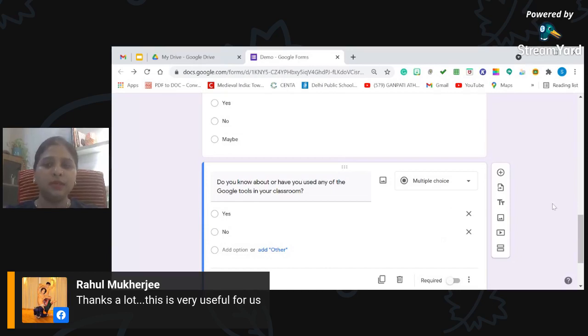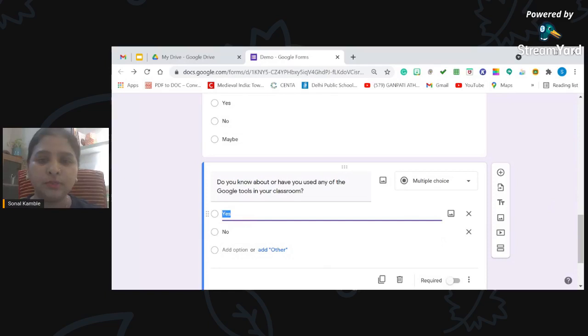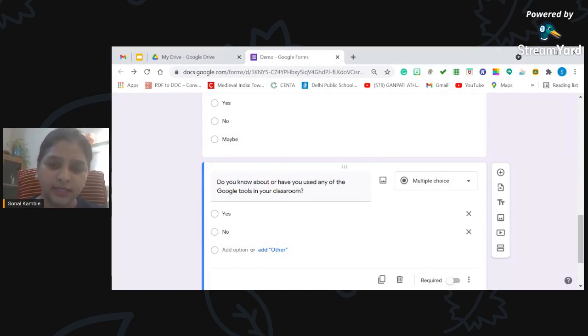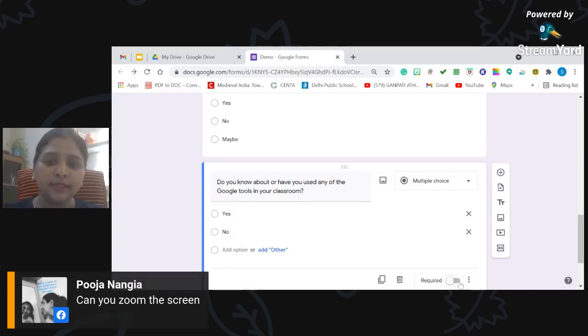Now comes a tricky part where I want you all to please focus, because I'm going to show you something where we can use the conditional. The conditional is possible only in two cases, when it is a multiple choice and when it is a drop down. For others, there is this limitation that we cannot go ahead with multiple selection or go to different sections because we cannot apply the conditions there.